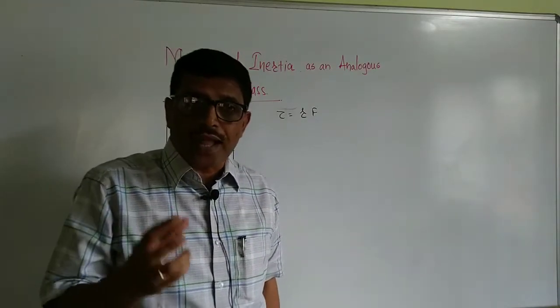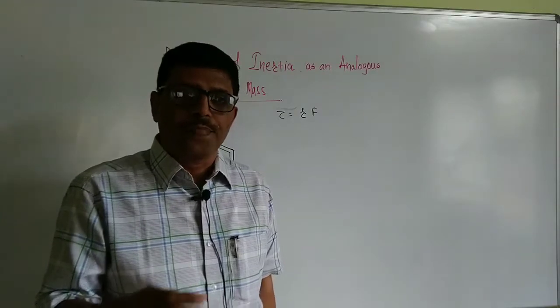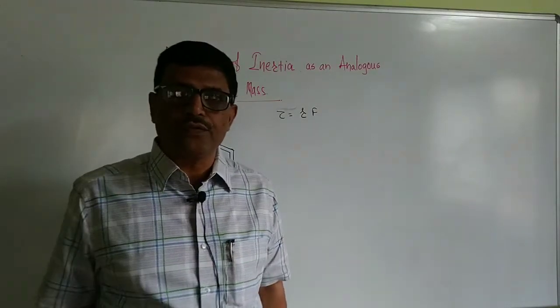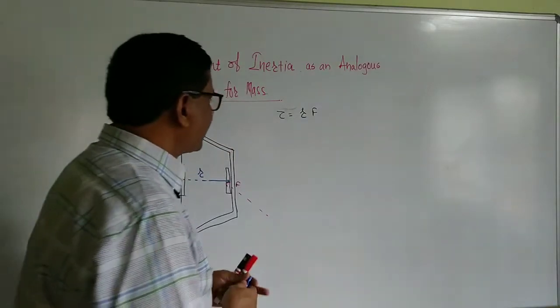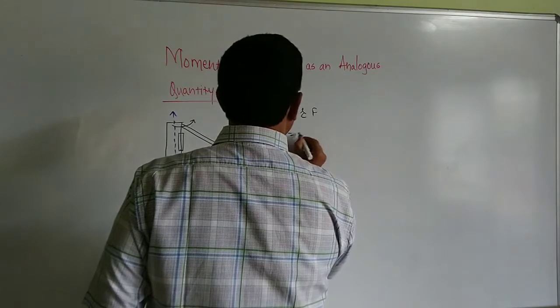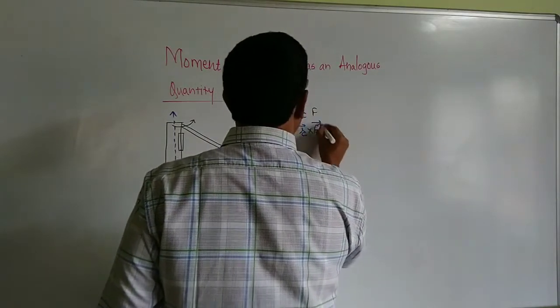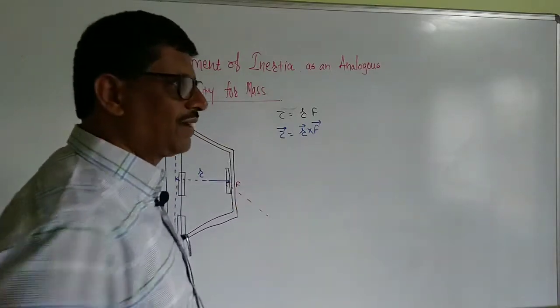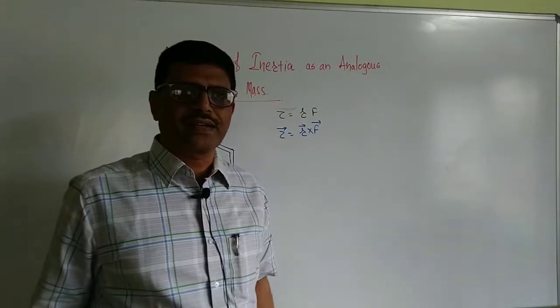This torque has the ability to produce a rotation, therefore it is also called the moment of force. Vector moment of force is represented by vector tau equals vector r cross vector F.